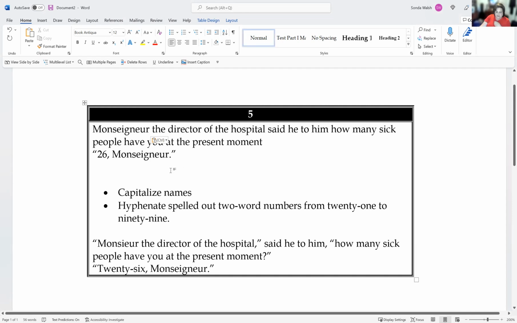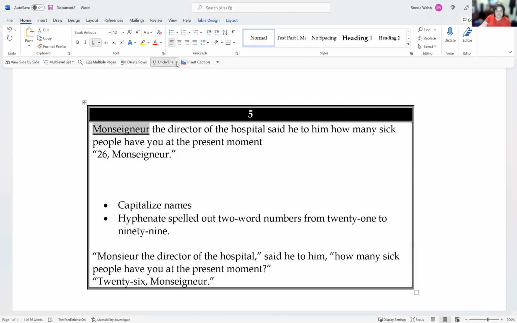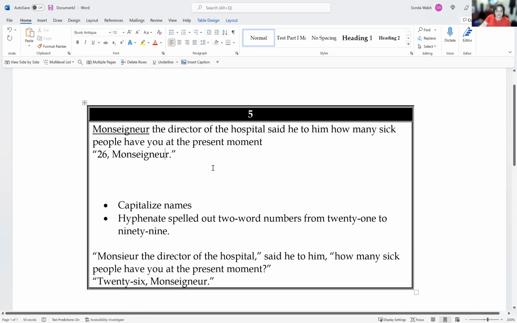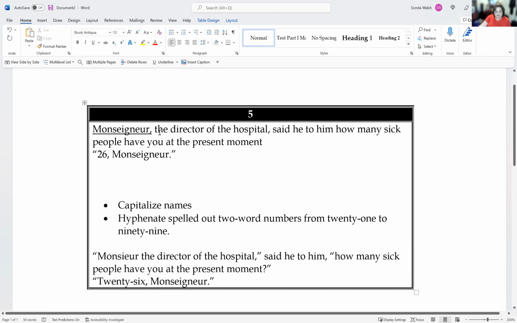Now I need to figure out where my subjects and verbs are, because it's a run-on sentence and I don't know. So I'm going to underline Monsignor as my subject. Let's not make it so bold. One more time. Okay. Now then, the director of the hospital, I think that is what we call an appositive, where it's a noun that renames a noun. So we're going to put commas around that, because when you have a noun that renames a noun, you need to set it off with commas.